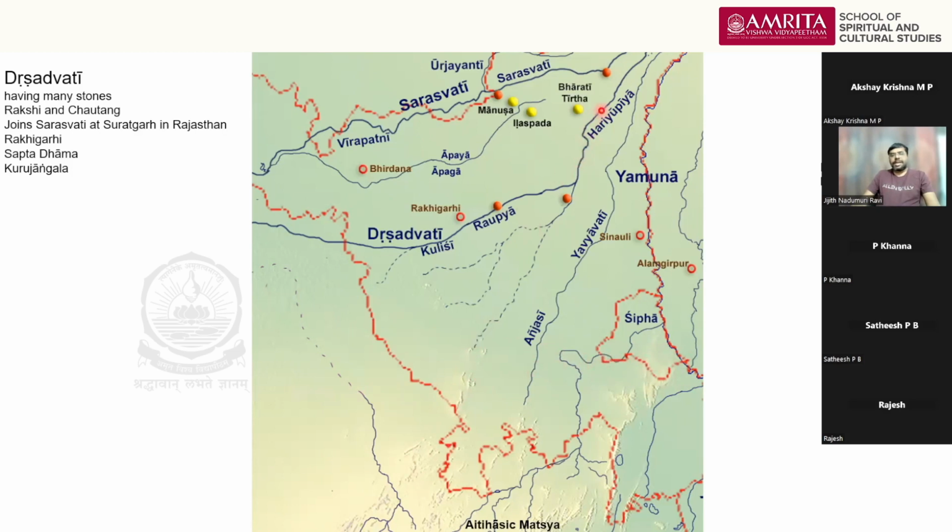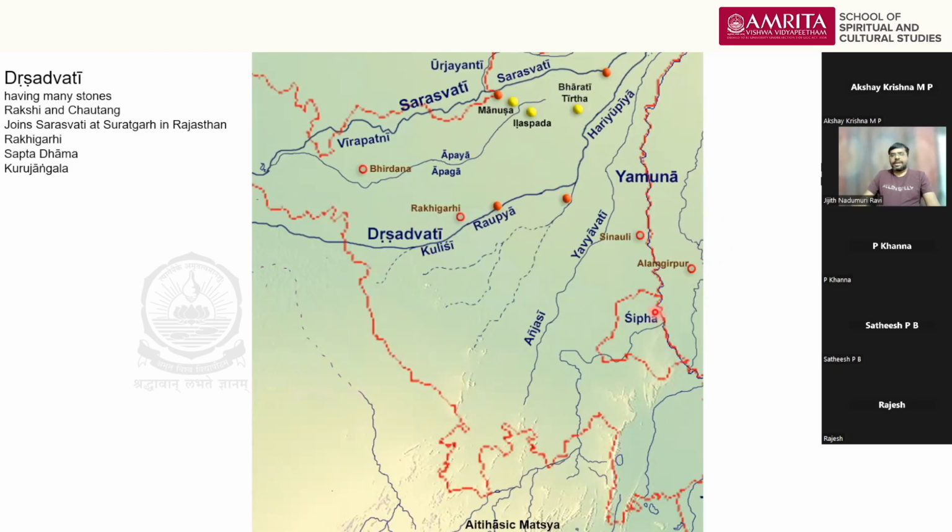So maybe this Kurujangala extended from the south of Drishatvati up to these Aravalli mountain ranges. So this is the area of the Kurujangala region. And inside the Kurujangala, the Pandavas established the city of Indraprastha, that is currently today Delhi. So that is inside the Kurujangala. That is why in the Mahabharata, we say that Dhritarashtra asked them to go to Kurujangala, and